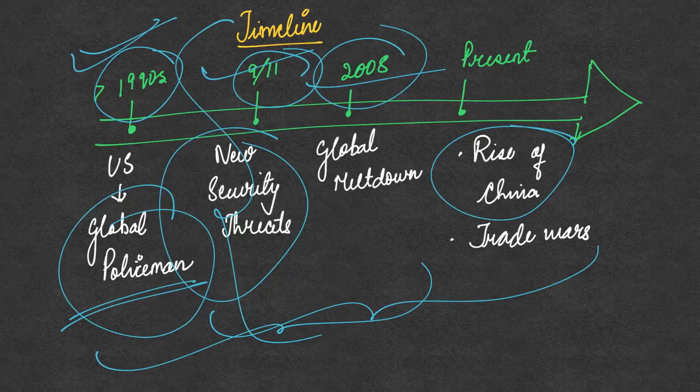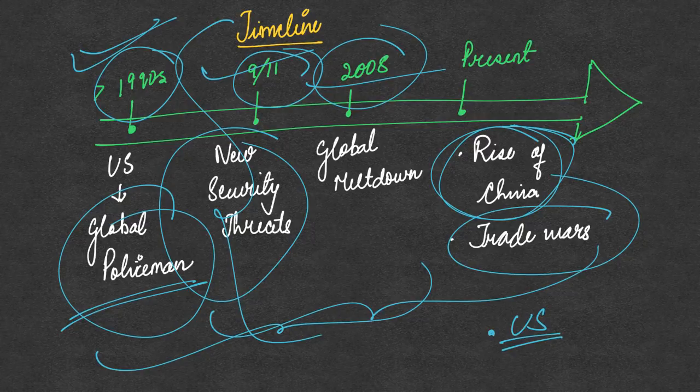So in this context, now again there is a rise of China, and there are trade wars emerging between China and the United States. All of these have shown two important things. One is that the world is no longer a unipolar world, and whatever was the ideology of the United States, a liberal world order with the principles of capitalism being followed, has now failed. So firstly, the United States' unipolarity no longer exists. Its principles of neoliberal global order and capitalism have also failed.